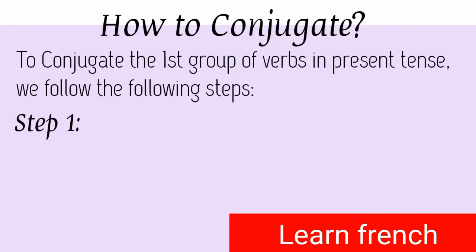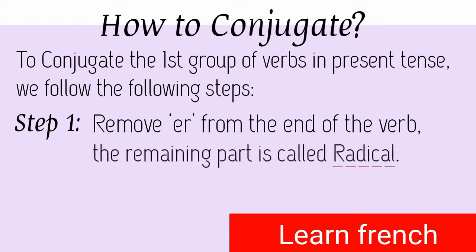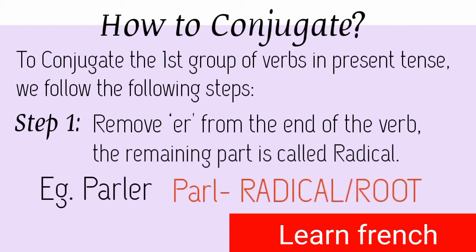Step 1 is we have to remove the ER at the end of the main verb, and the remaining part which will be left is called a radical. For example, the verb parler. If we remove ER from this verb parler, PARL remains and this is called radical or root.